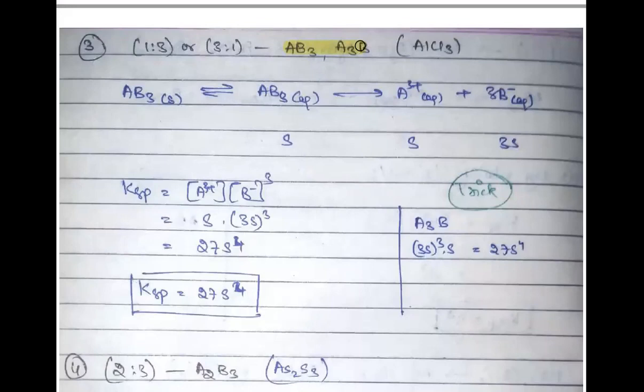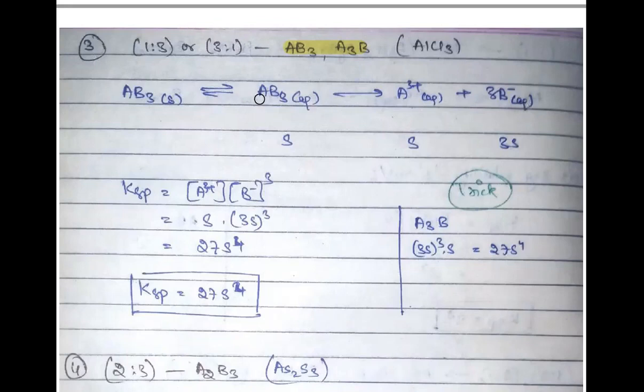If you have a salt like AB3 or A3B, again the same thing. You added AB3 as a solid, then you added water to it, and only some amount of it gets dissolved into the aqueous form. That dissolved part, according to our assumption of being a good electrolyte, dissociates into its ions as A3 plus and 3 moles of B negative.